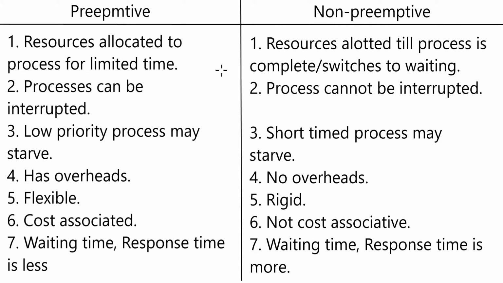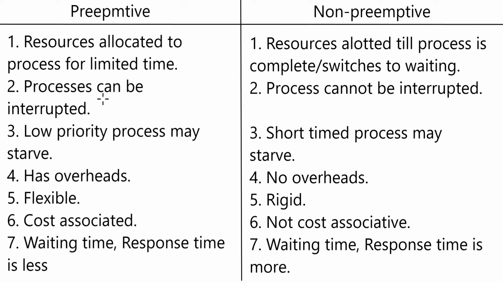This will ensure that the highest priority process will always be executing. So let us look at the differences between these two. Preemptive algorithms will allocate resources to a process for a limited time, because if a new higher priority process arrives, the time will be taken away from the current process. While in non-preemptive algorithms, resources will be allocated till the process is complete or it switches to waiting. When will it switch to waiting state? When it wants to execute an IO operation or something like that.